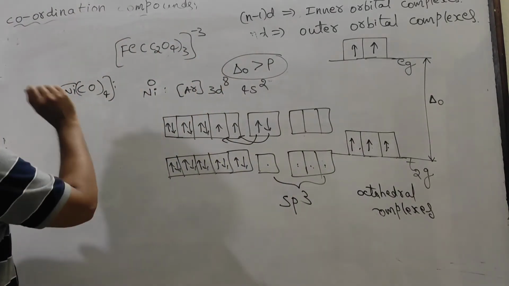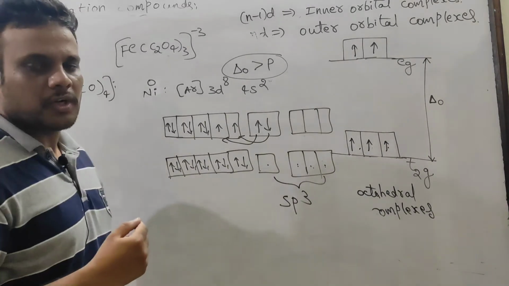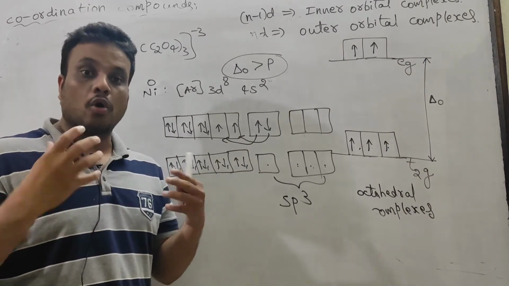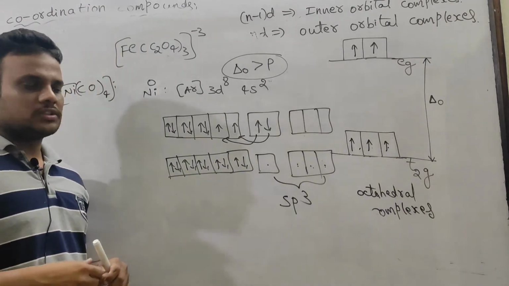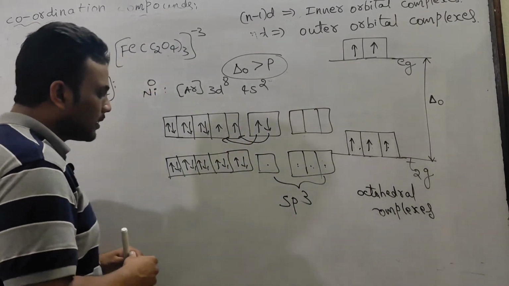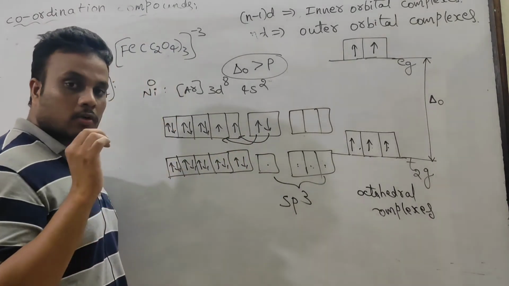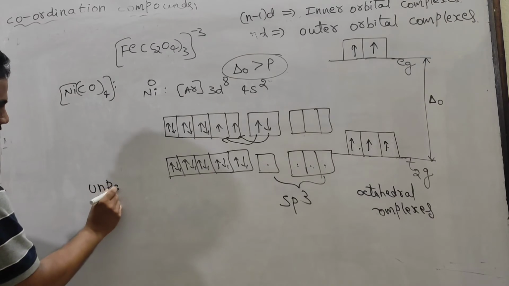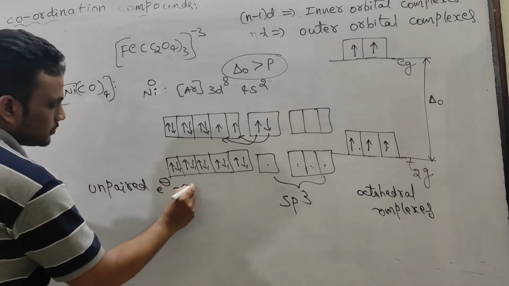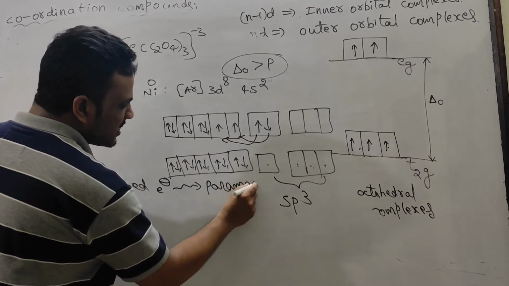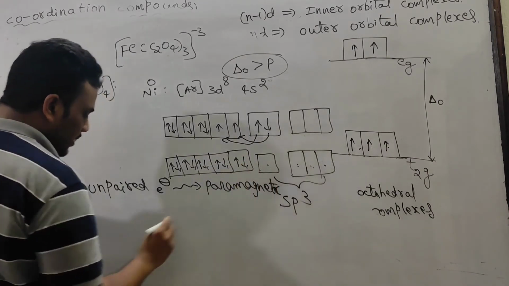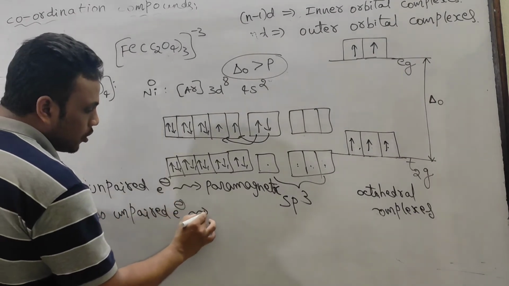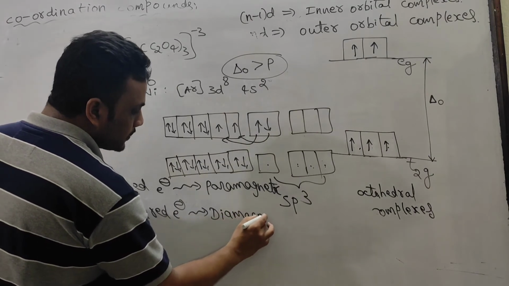And sometimes when you are confused about the ligand, see the oxidation state of the metal. Already I have given some ligands. Those are very common ligands. So this is the actual concept. sp3 means it should be tetrahedral. There is no unpaired electron. If any unpaired electron is present, that complex should be paramagnetic. No unpaired electron, diamagnetic. Unpaired electron means that complex is paramagnetic. If there is no unpaired electron, if all electrons are paired up, then that complex is a diamagnetic complex.